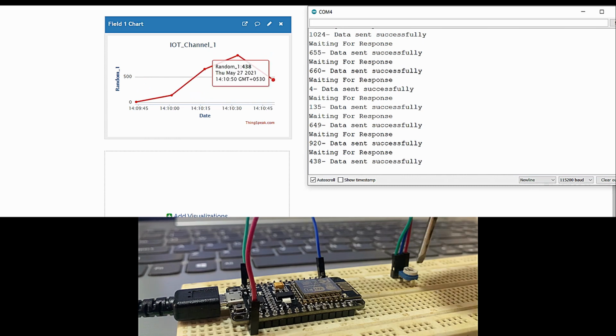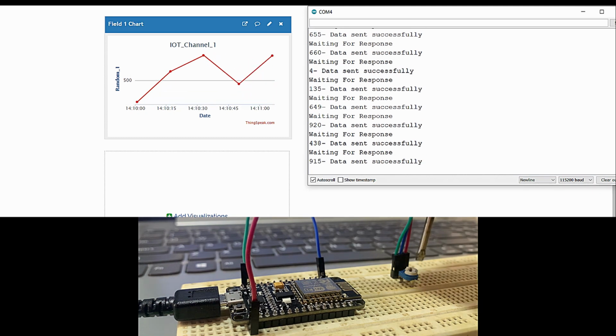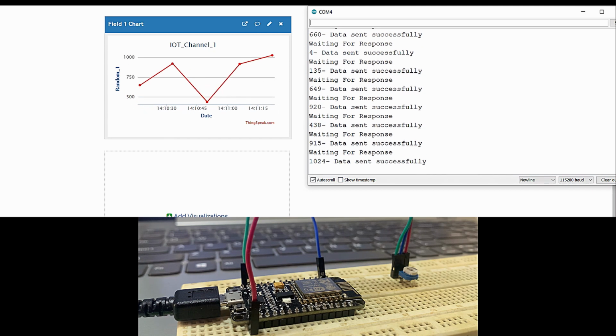So you can see, as per the rotation, the data being transmitted from the NodeMCU is being changed. I am just moving the knob towards the maximum positive side for the 1024 value. And now you see 1024, which is the maximum value.